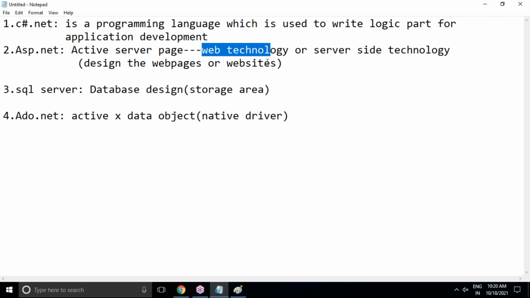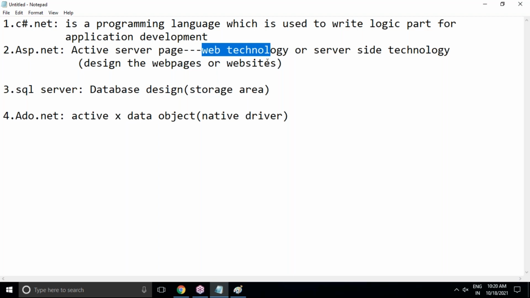Generally, web technology means UI technologies like HTML, CSS, JavaScript. But is it mandatory to learn HTML, CSS, JavaScript and other things for ASP.NET? I can say if you have a basic idea, that's quite enough. We will not be involved in writing JavaScript or CSS styling. Why? Because ASP.NET itself provides all the HTML tags and all the CSS styling by default whenever we drag and drop.